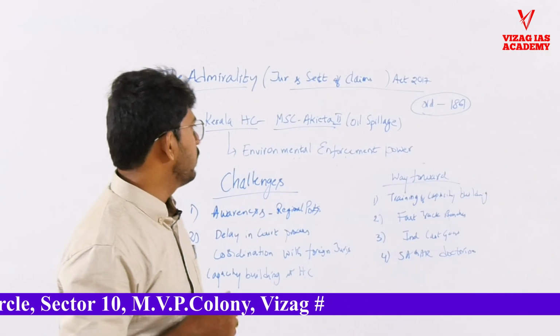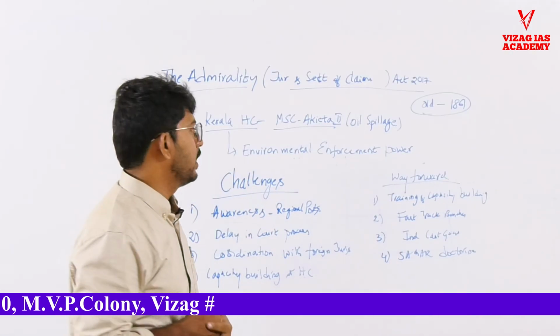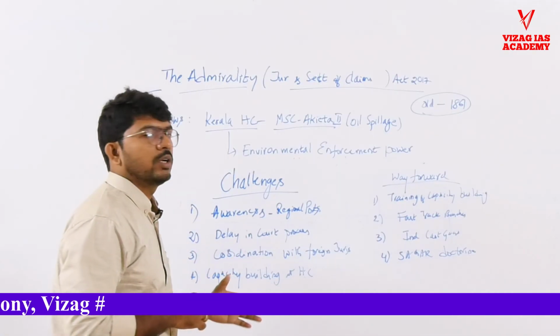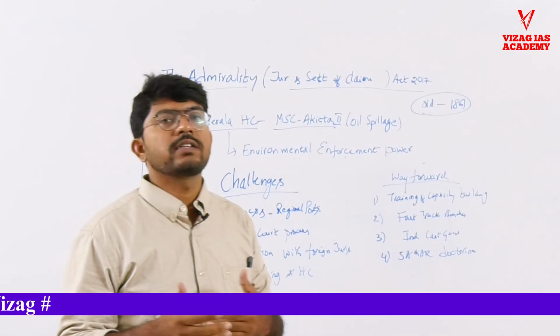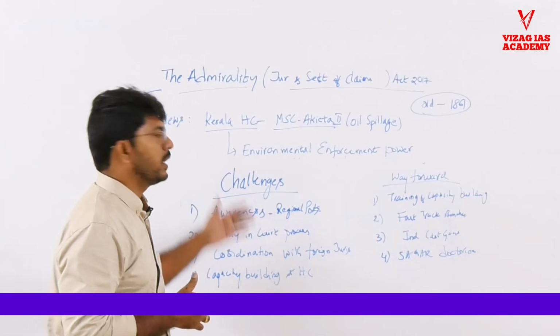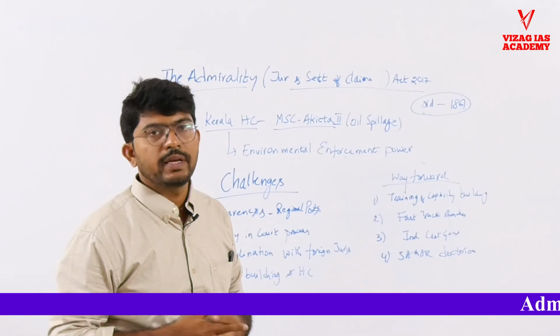So now we will study the different challenges for implementing this act effectively, and what is the way forward. So far we have understood the different facts that UPSC can ask in the prelims. Similarly, you have to understand the topic in depth to provide answers in the mains as well.